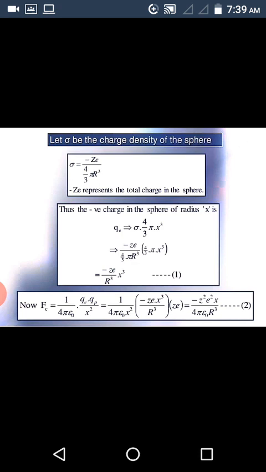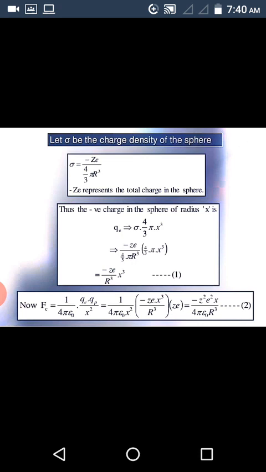Thus, the negative charge in the sphere of radius x is Q_E equal to sigma into 4/3 pi x cubed. We write it this way because sigma is the charge density, multiplied by the volume of the sphere of radius x. Therefore, this is equal to minus Ze by 4/3 pi r cubed into 4/3 pi x cubed.